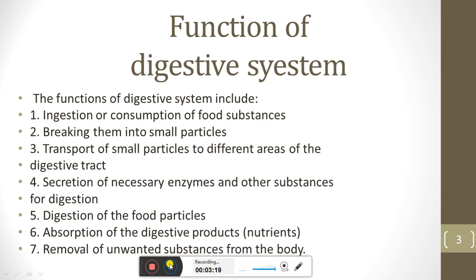Digestion is basically the conversion of macromolecules into small particles. Then absorption of the digestive products is the main function of the digestive system, and then removal of unwanted substances from the body. Removing unwanted substances from our body, all of these are basically the functions of the digestive system.